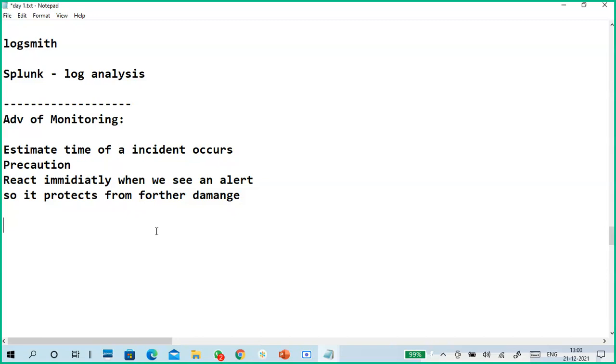So then further damage won't occur, a sudden incident won't occur, sudden downtime won't occur, unplanned interruption won't occur. So what will happen if you don't monitor, or if you ignore reacting immediately when an issue occurs?